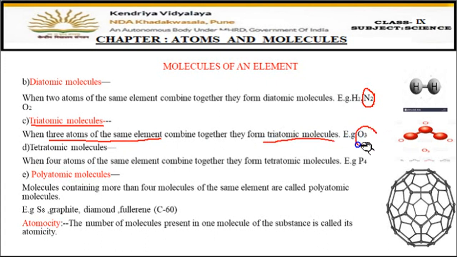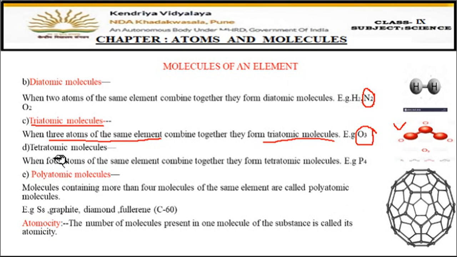For example, O3. Okay, now O3 is what? O3 is the formula for ozone gas. So you can see here the picturization also. There are three atoms of oxygen combining together.